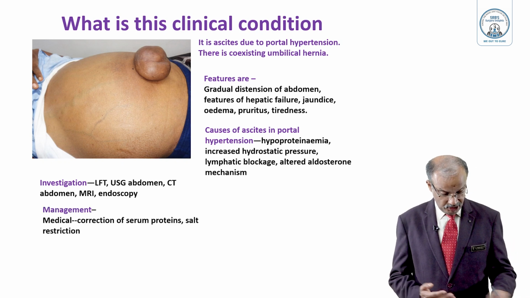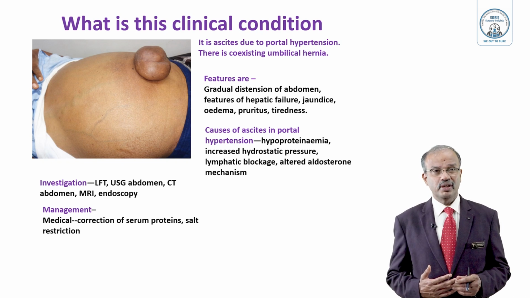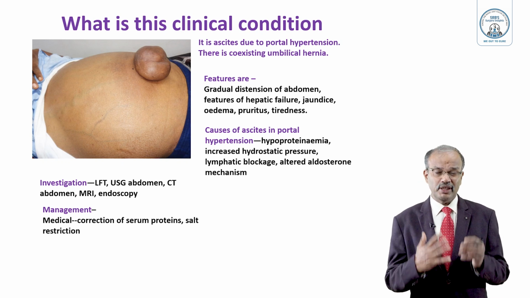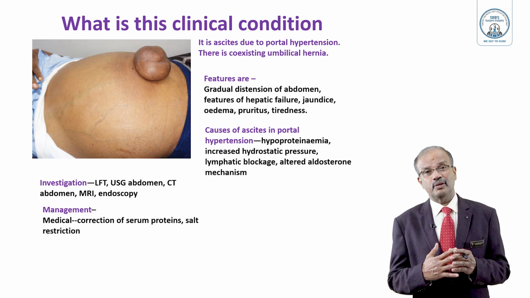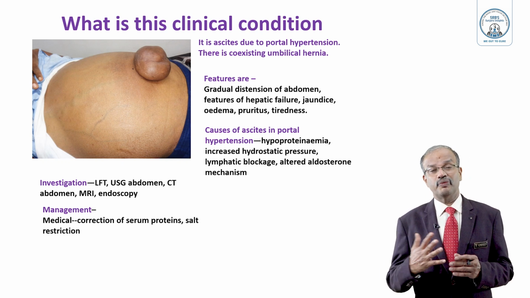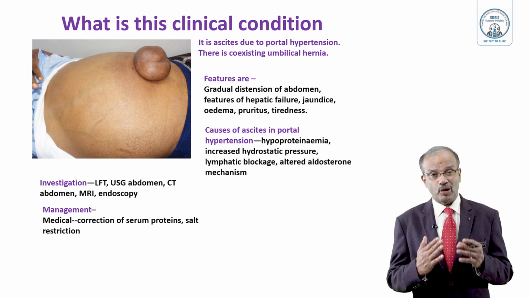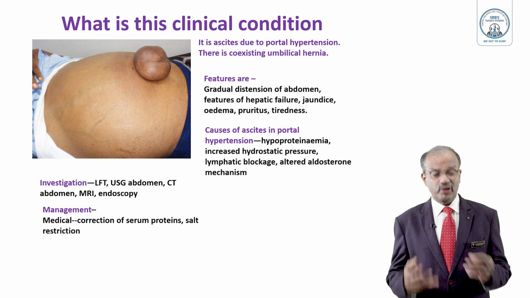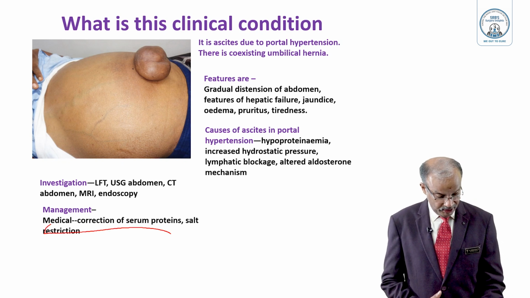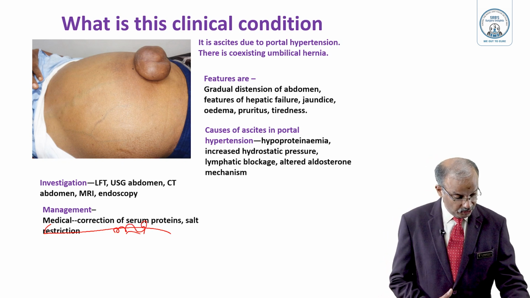Management: correction of serum protein, mainly albumin, which may have to be infused in these patients, and an ascitic tap you may have to do. They are very prone to spontaneous bacterial peritonitis. Many times it is advised to give some antibiotic, usually norfloxacin in a single daily dose for a long time, to prevent SBP. Spironolactone is given to reduce the fluid collection in the peritoneal cavity. Spironolactone 25 mg orally BD should be given.